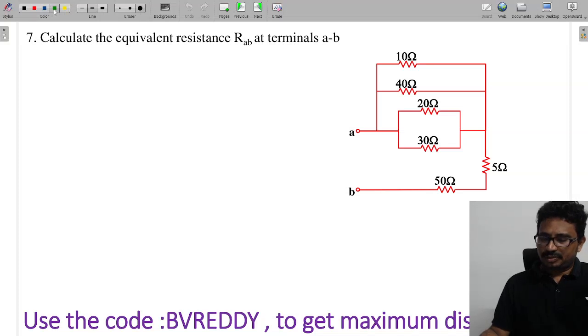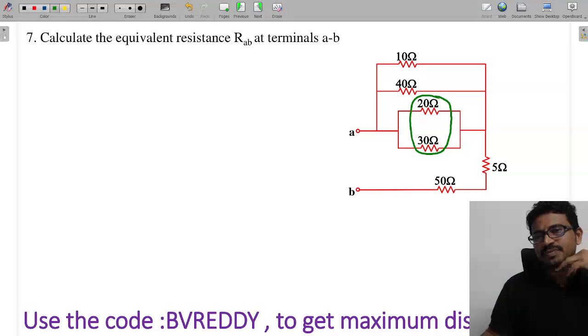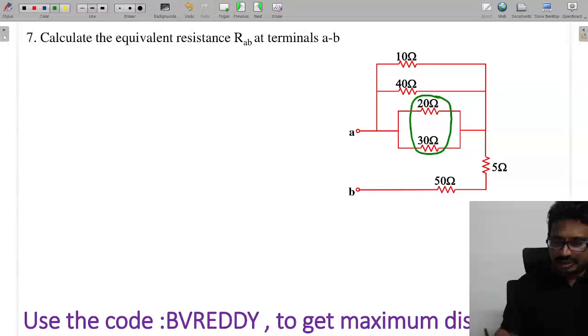Tell me now, how are these connected? First of all, you can see these two are parallel. How much will this value become? We have seen this is 20, I think. This is already 20 into 30 by 50, so this 0 will get cancelled, giving 5 fourths. So this value is 12.